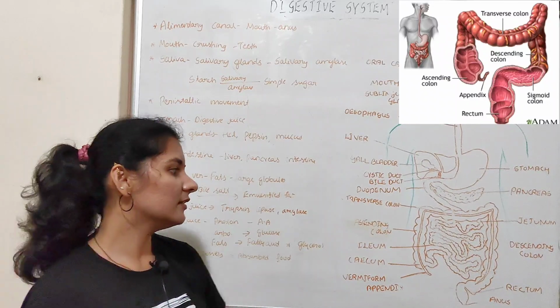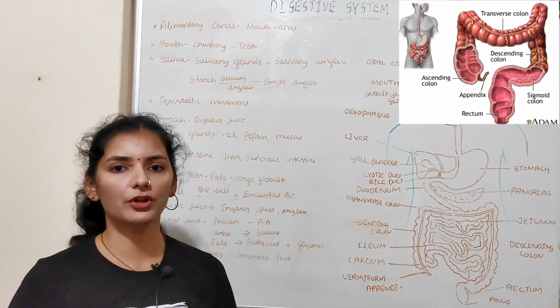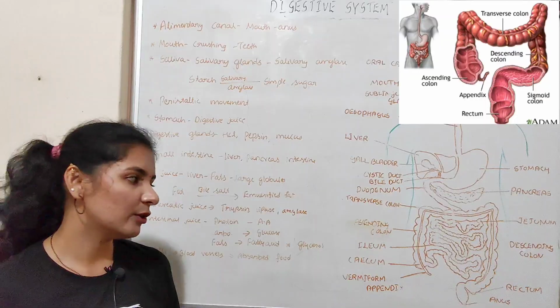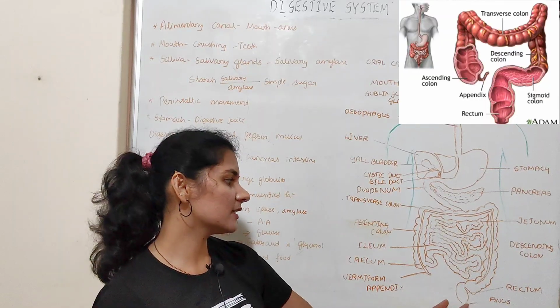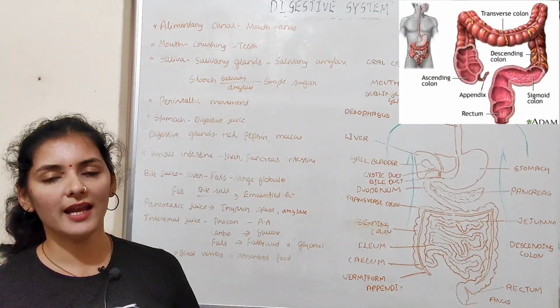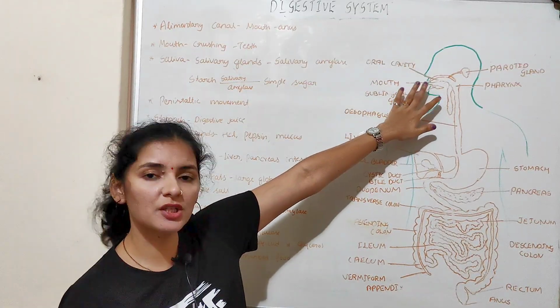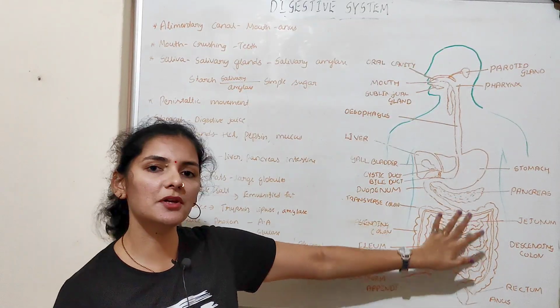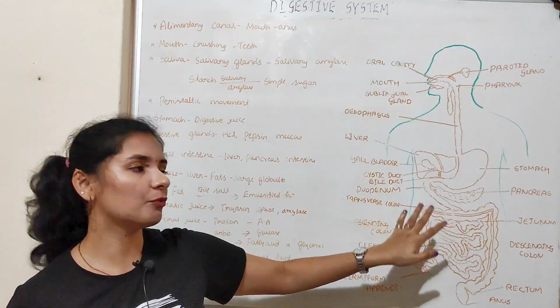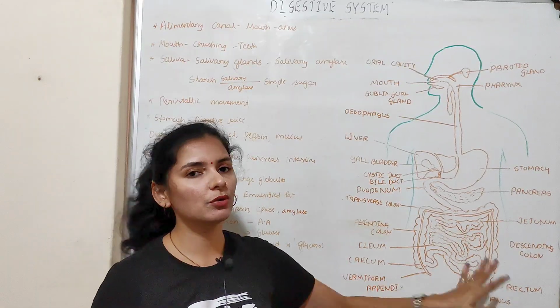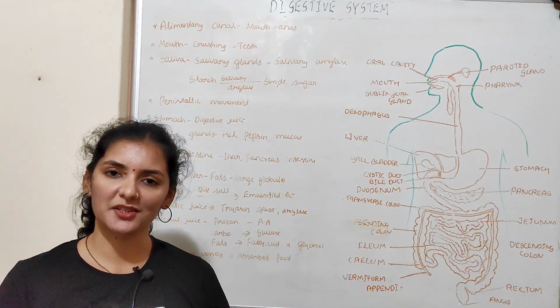So later this waste will be thrown out of the body through the anus, and it will be controlled by the sphincter that is present in the anus, known as the anal sphincter. So that is how the complex food that we ingest will be broken down into simpler soluble form, and whatever waste is produced will be thrown out of the body in the digestive system.